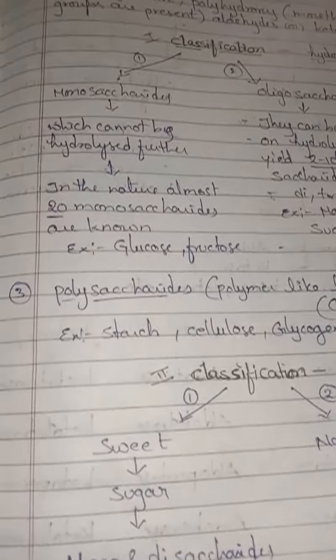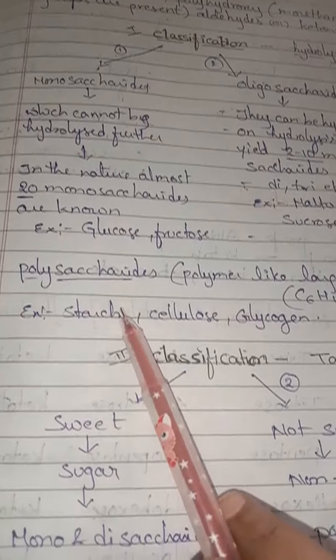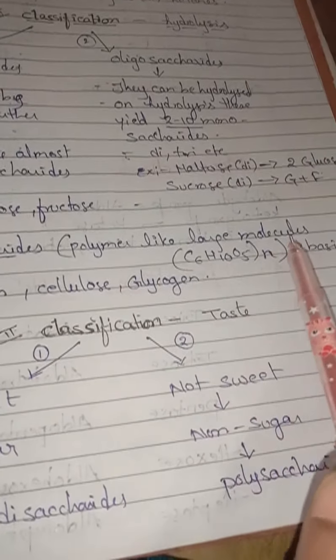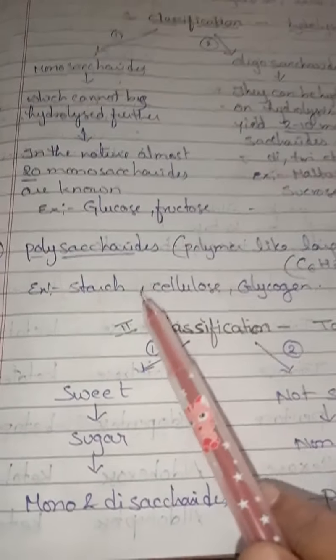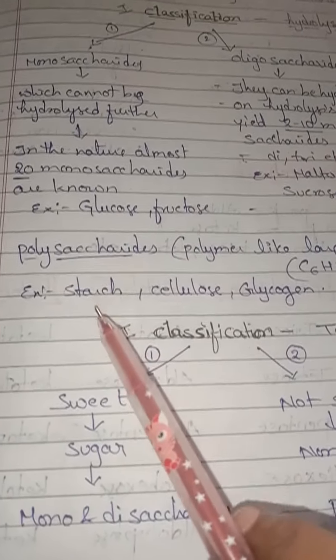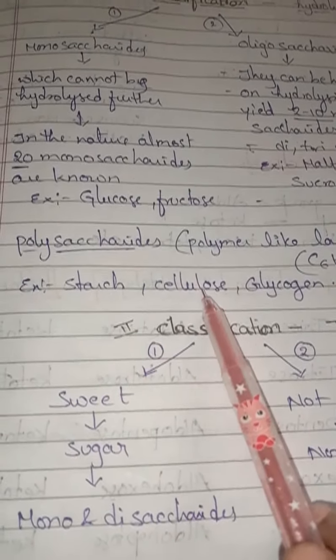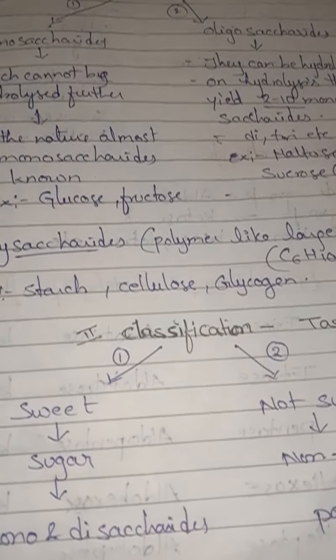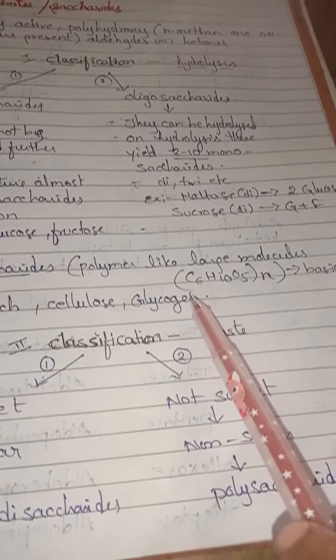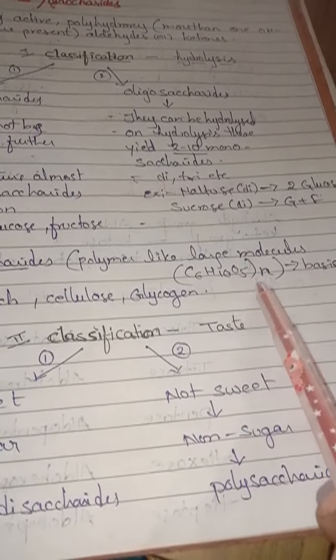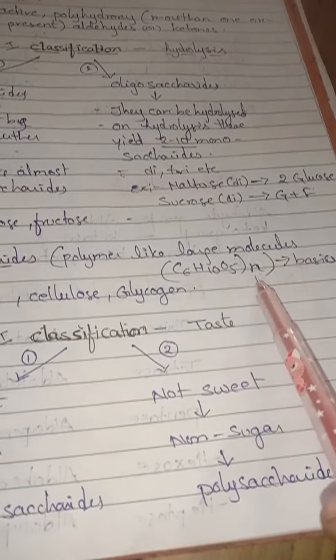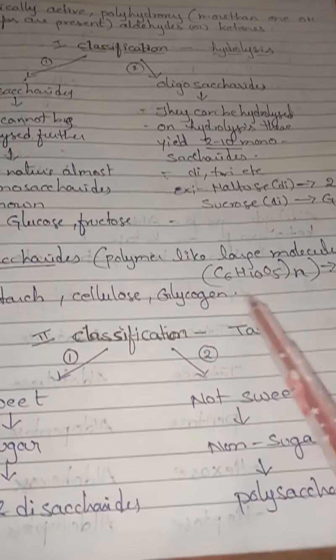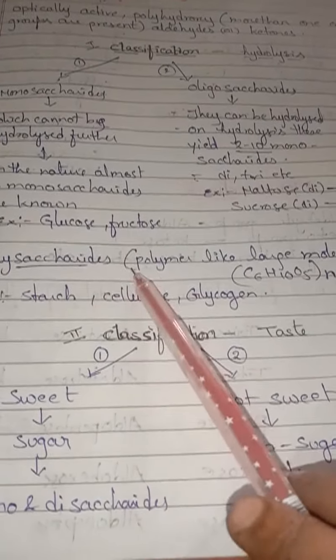Next come polysaccharides. Polysaccharides means polymer-like large molecules. Poly means many units it contains. Poly means many, isn't it? Examples are starch, cellulose and glycogen. The formula is C6H10O5 n, where n means number of units. This is the basic unit for polysaccharides. So this is the first classification of carbohydrates.